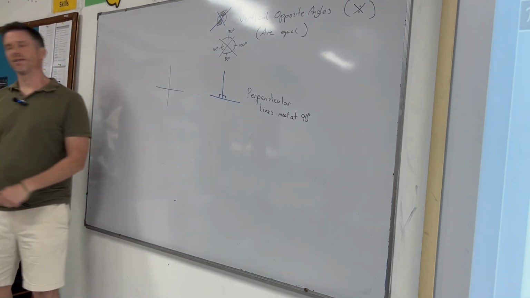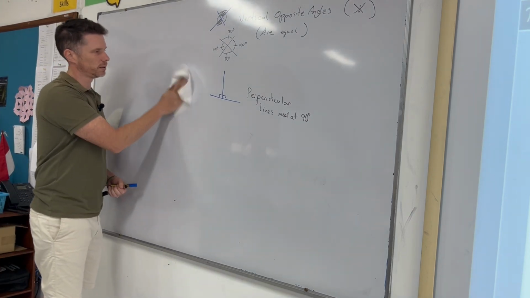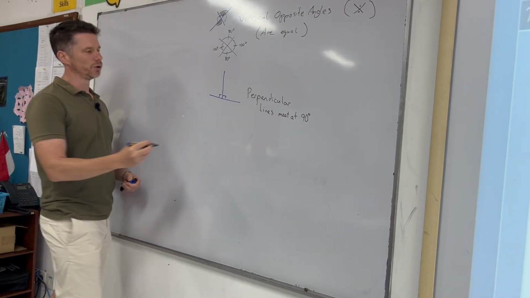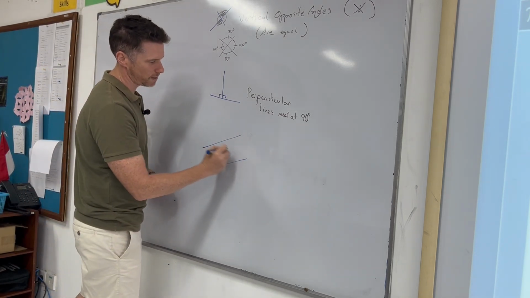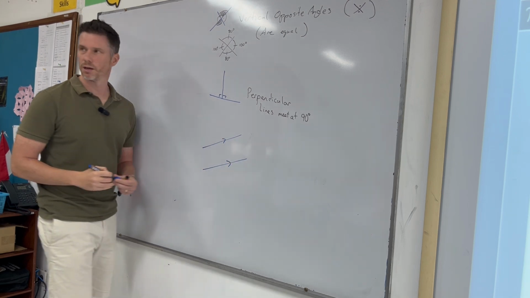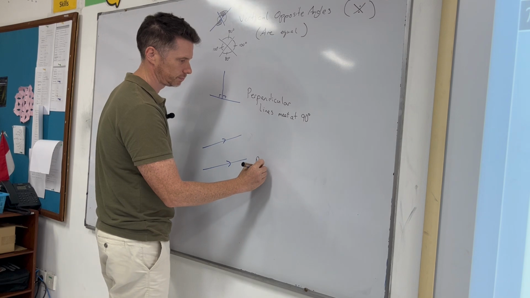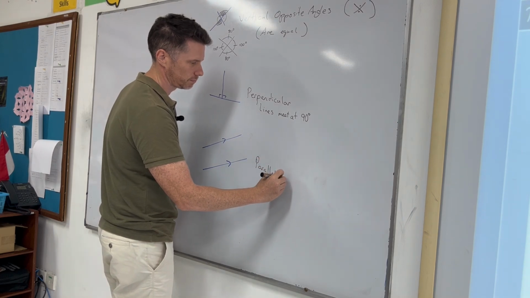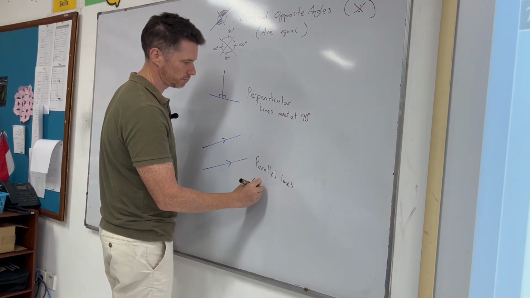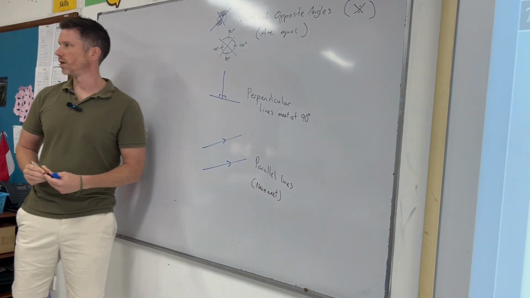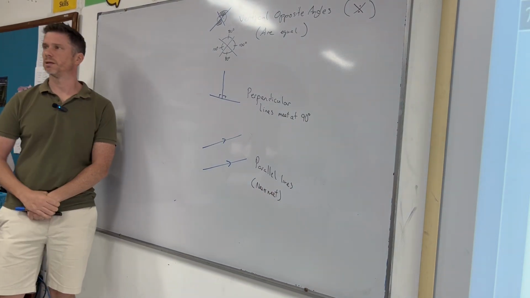What are two lines that never meet called then? Parallel. Parallel lines, yes. So if we have two lines that never meet, they are called parallel lines. They have the same gradient, or they're lines that never meet.